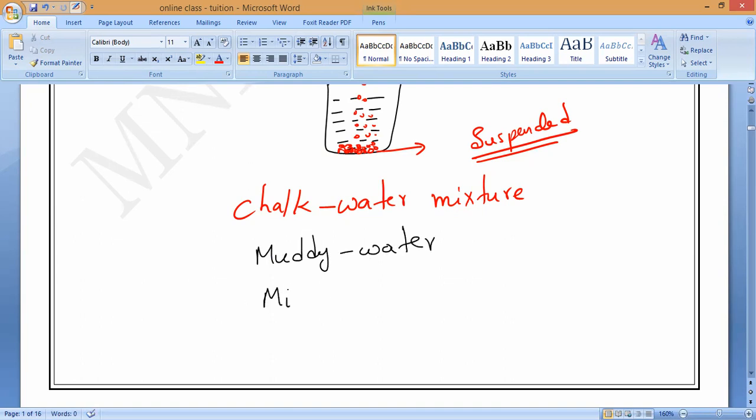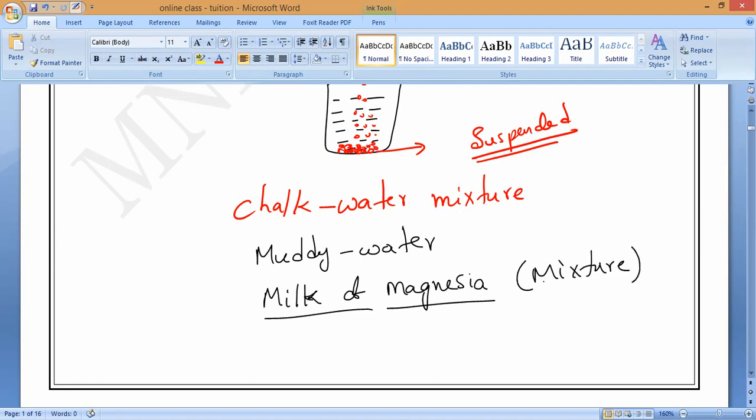One more thing I said to you: milk of magnesia. We use it for acidity; for acidity we can drink it. This is called an antacid. It contains milk of magnesia. So it is also a mixture, and it is also a suspension only. What should we call it? Suspensions.